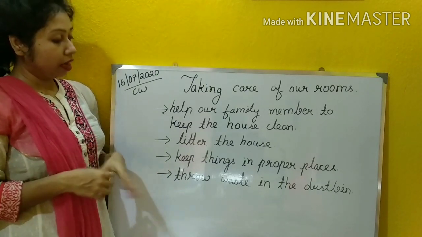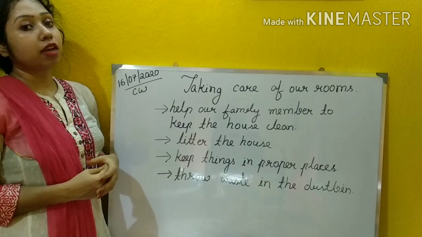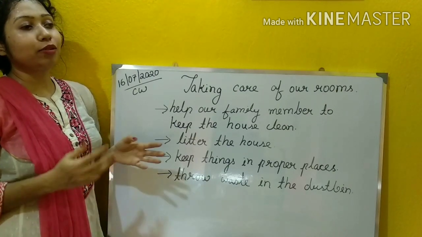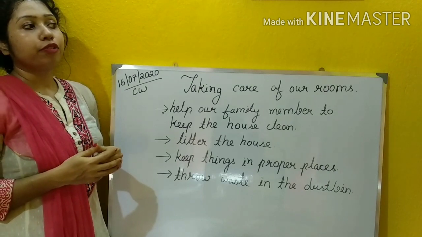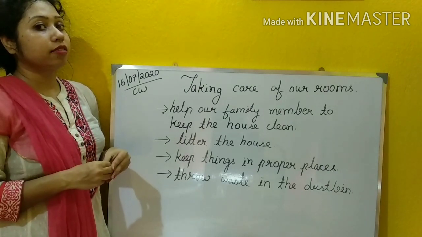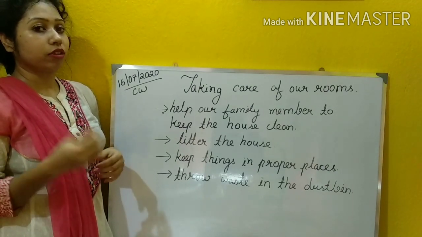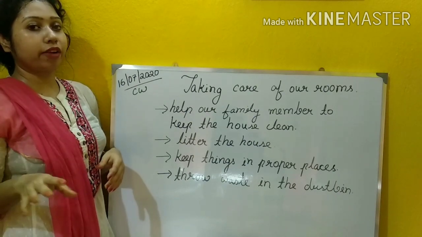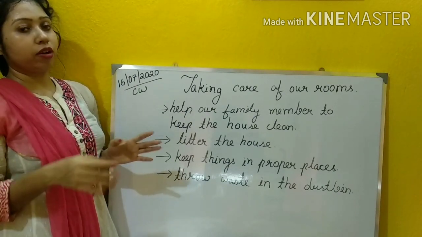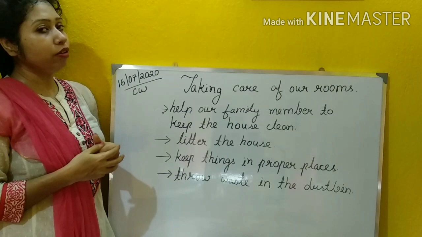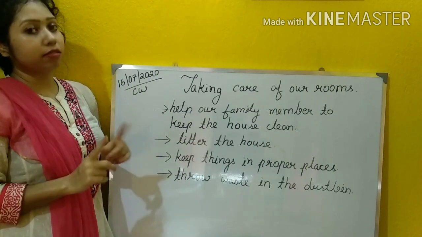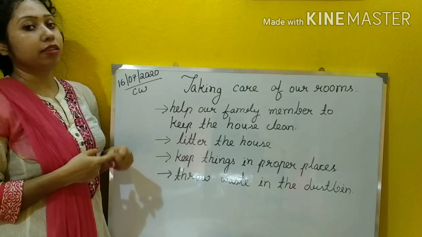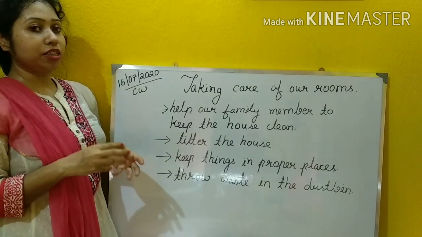Next is we should not litter the house. Litter মানে এদিক ওদিক ময়লা ফেলে রাখা উচিত না. Okay, so suppose if you have eaten a chocolate, what you do? You have finished the chocolate, you throw away the wrapper, আর কাগজটা ওখানেই পড়ে থাকে. So I know you don't do that, and if you do, please do not do that from the next time. Okay, যেখানকার জিনিস সেখানেই ফেলতে হয়.